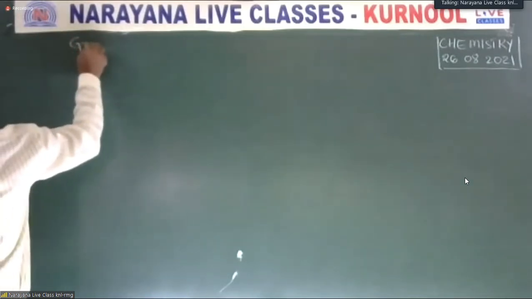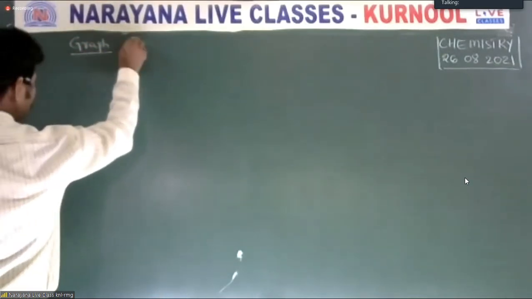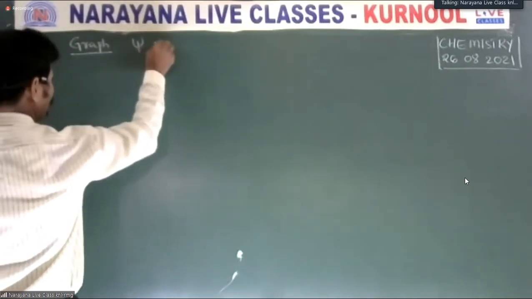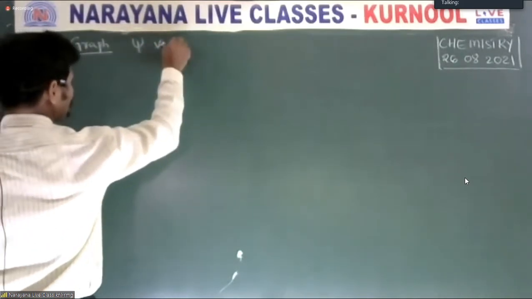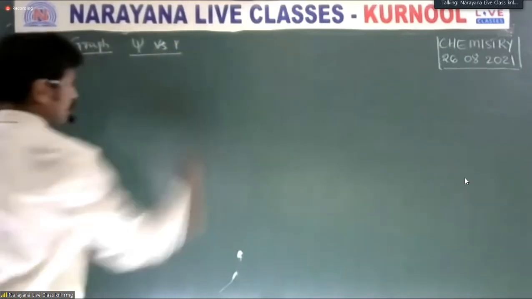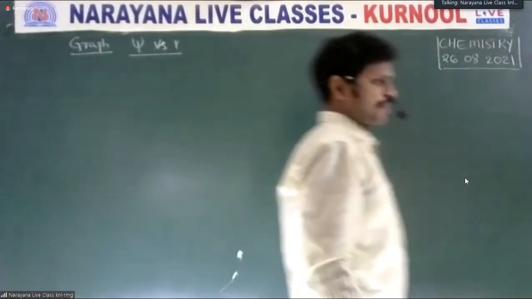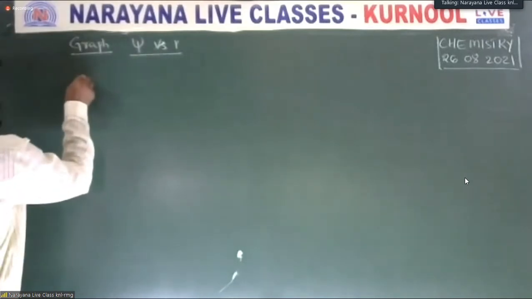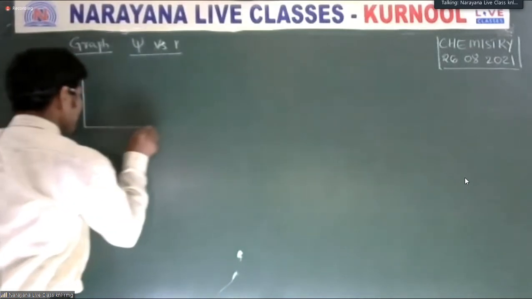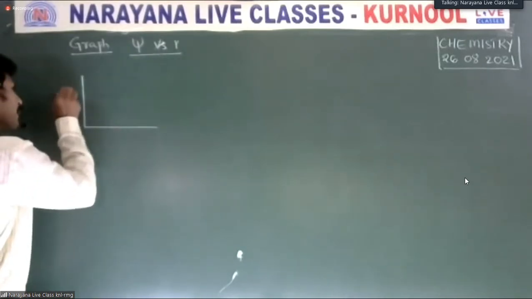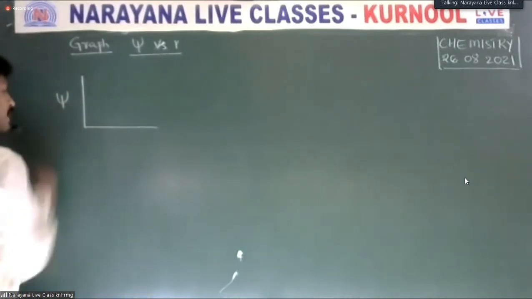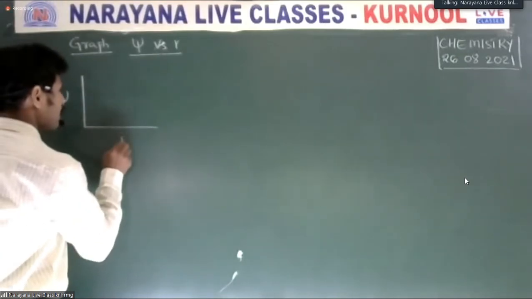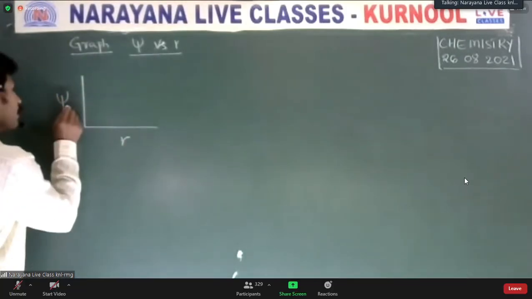For the objective examination, graphs of psi versus r. Psi, what is psi? Psi is a wave function. r is the distance from the nucleus. Observe the graph clearly. It is one of the graphs, drawn between psi and r. Here I will write 1, 0.